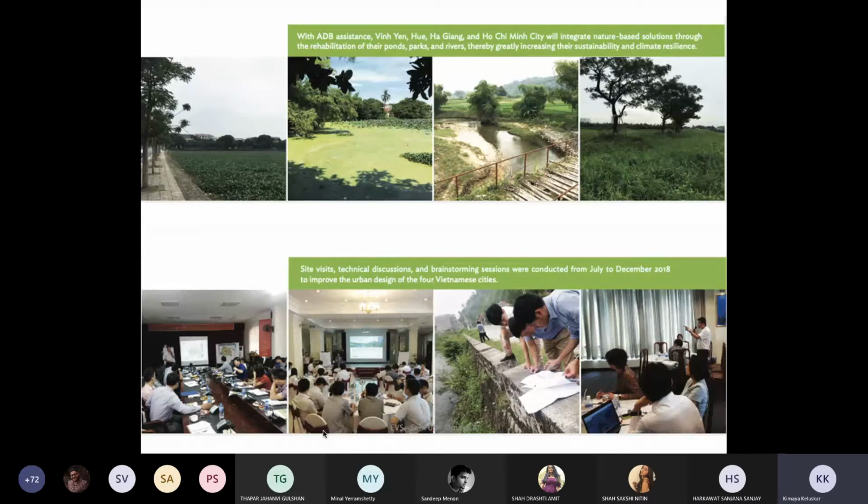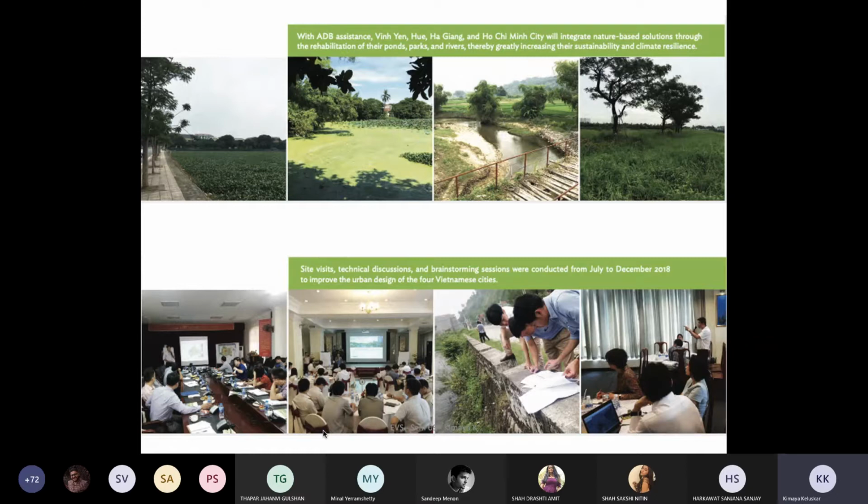They first looked at the existing water ecologies across the cities of Vietnam, and then they started first with making a detailed itinerary of which are these water ecologies, what is their current status. There were site visits, technical discussions, and brainstorming sessions that were conducted to improve the urban design of the four Vietnam cities.